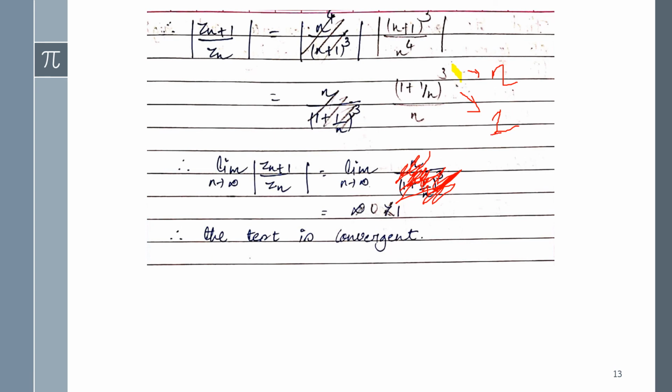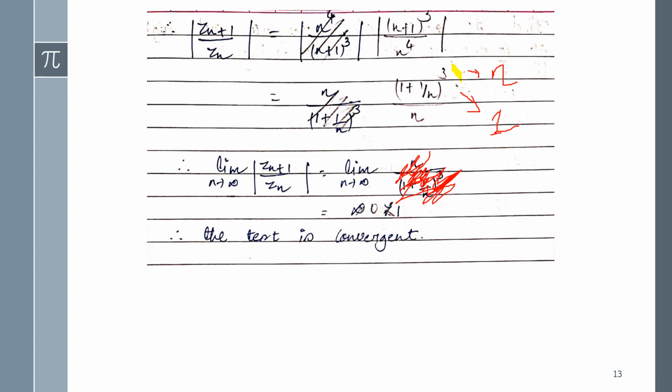Okay, and we have already done the proof of this earlier. Actually there is theory for it, but in your semester theory it's not coming in the exams, so we are not going that way. So here you have to apply 1 plus 1 upon n whole raised to cube equals 1.